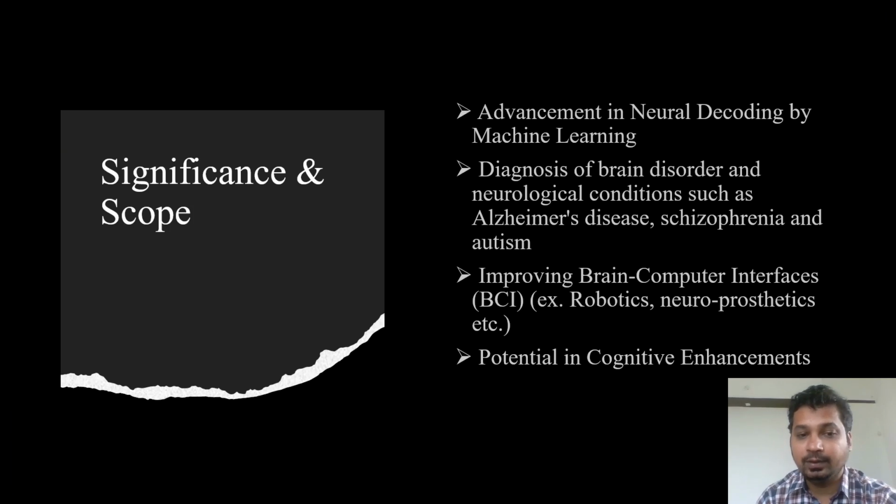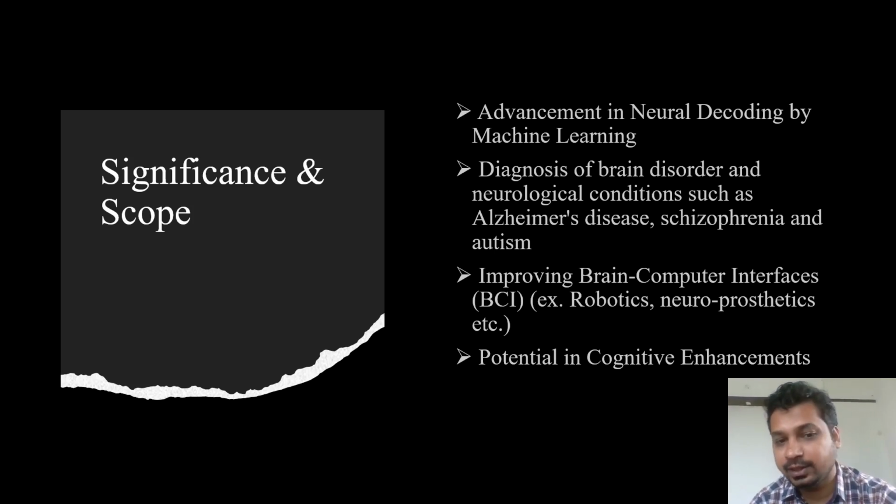In this slide, I will discuss the significance and broader implications of our work. First, the advancement in neural decoding by machine learning. Our pipeline is designed to push the boundaries of what current models can achieve in decoding complex brain activity, potentially offering a more accurate and efficient way to interpret fMRI signals.